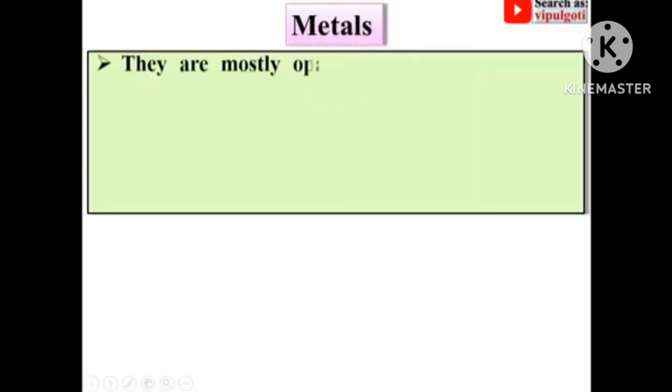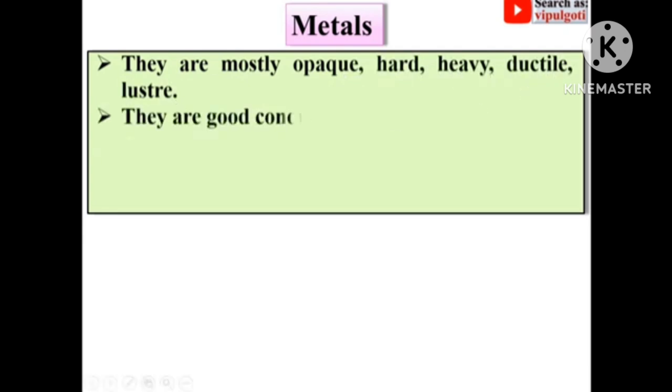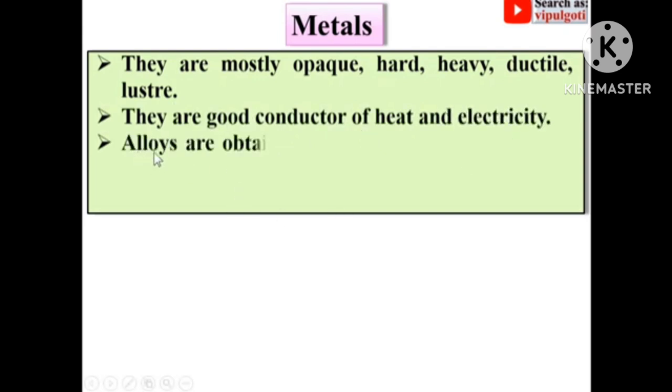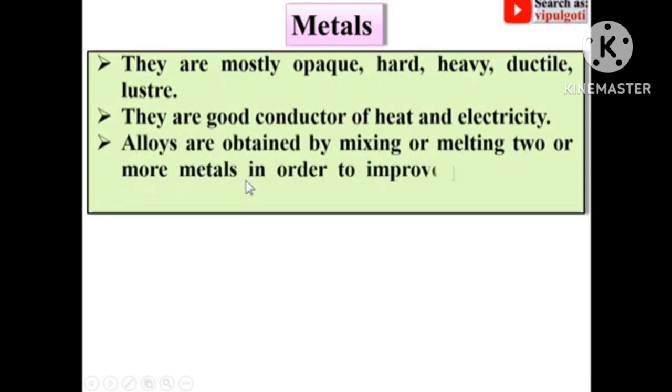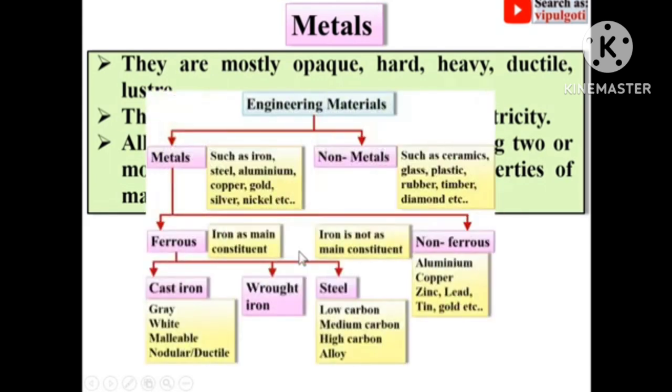Metals are mostly opaque, hard, heavy, ductile and lustrous. They are good conductors of heat and electricity. Alloys are obtained by mixing or melting two or more metals in order to improve properties of materials. So this is the brief description of the metals. Already we have discussed this table, and in this slide we have discussed the metals.